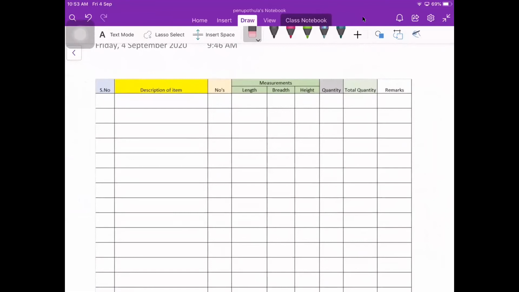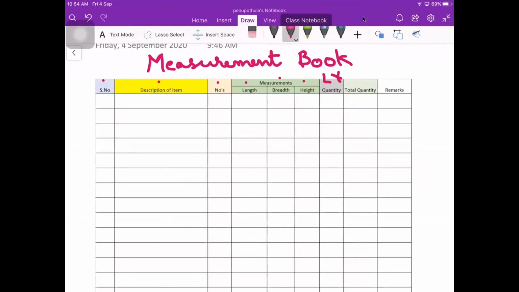This is about some of the details of a measurement book. This is how a measurement book will look. It will have a serial number, the description or item of work, how many numbers it is having, and the measurements, namely length, breadth, and height. In the rules of measurement, we have seen the length, breadth, and height should be in a sequence: length, then breadth, then height or thickness. Next is the quantity. Quantity is length multiplied by breadth multiplied by height.